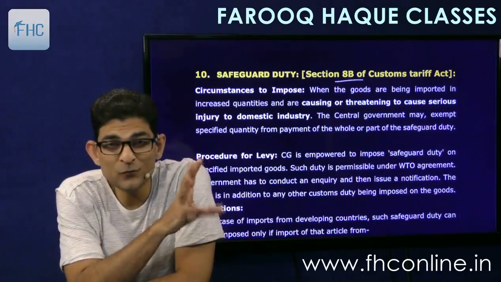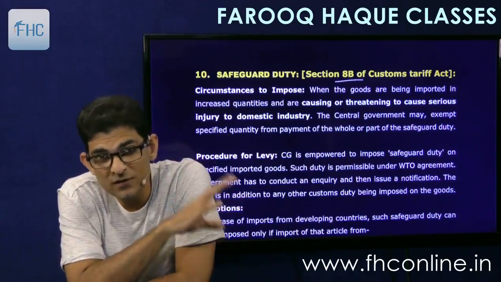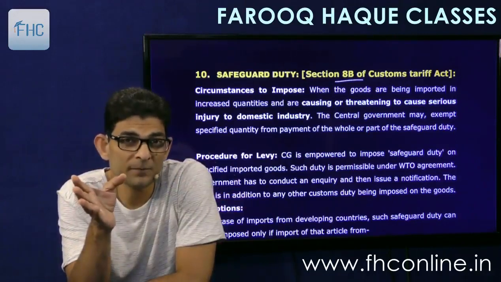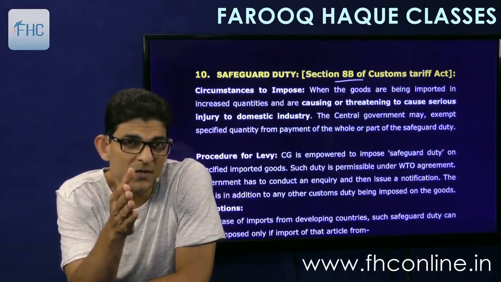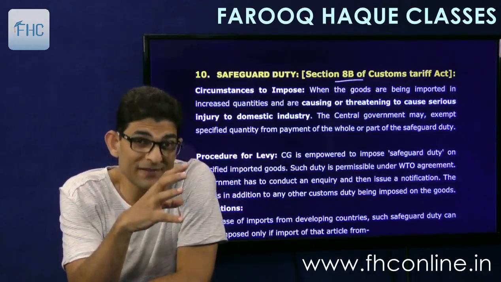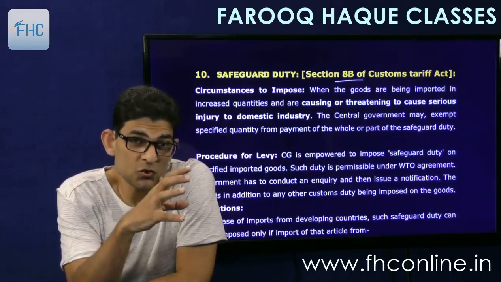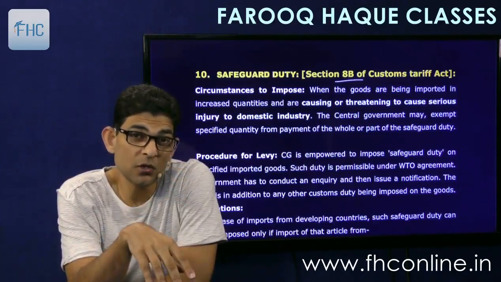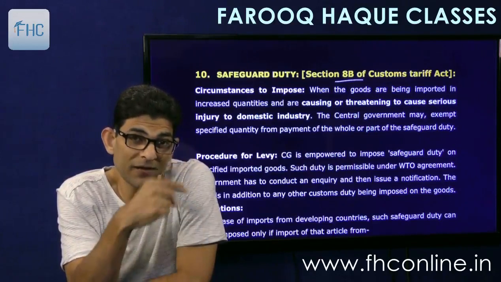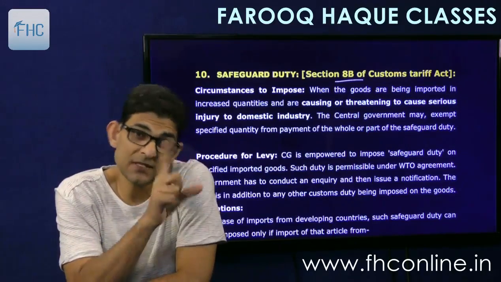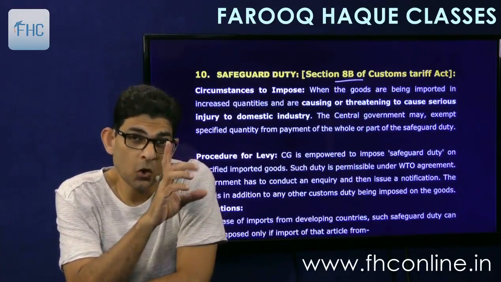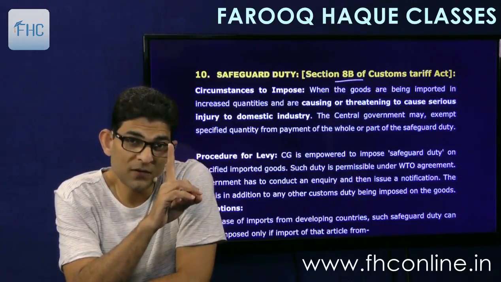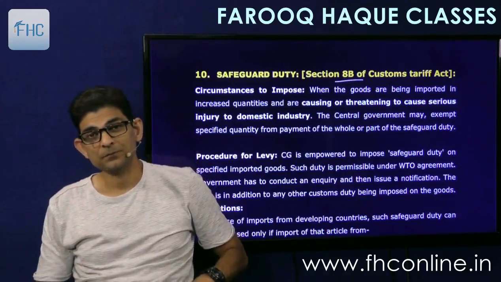So if 2, 3, 4 countries have started exporting higher numbers to India, then if action is to be taken against all of them together, then their share should be more than 9% of the total imports into India. If collectively their share is more than 9%, then yes, action can be taken. Or if action is to be taken against one country, then its share should be more than 3%.